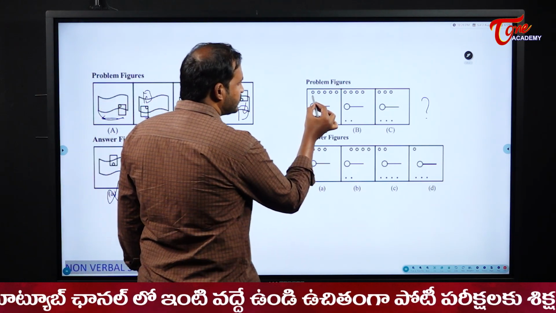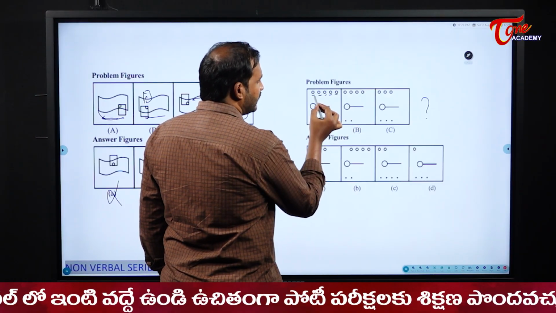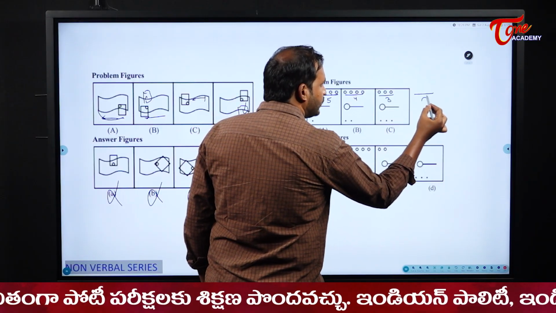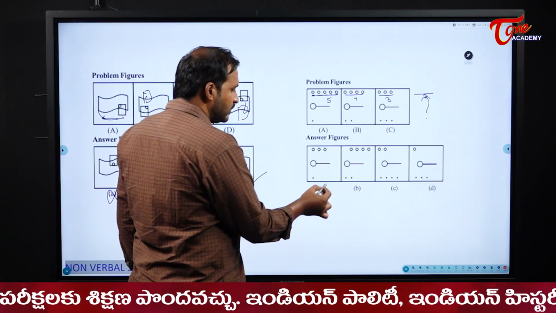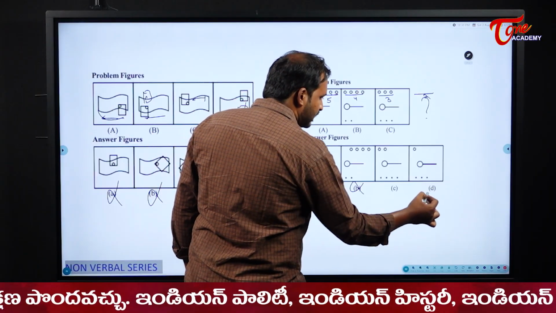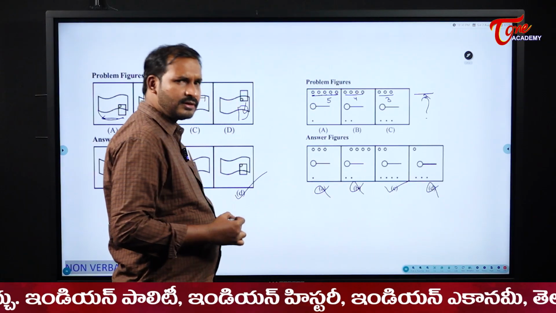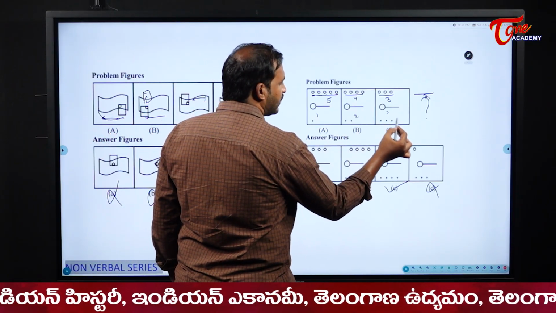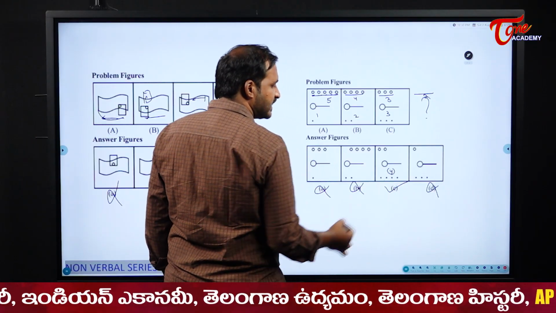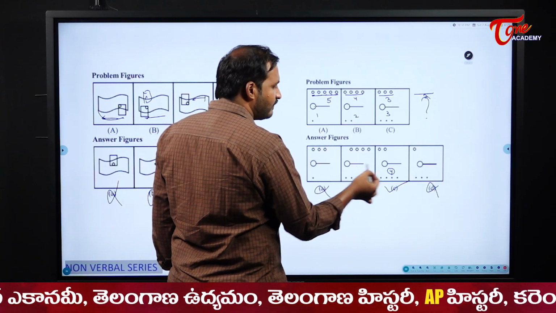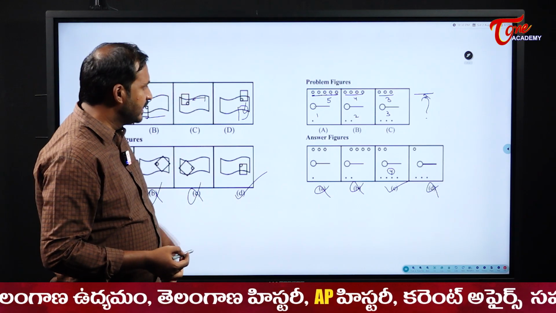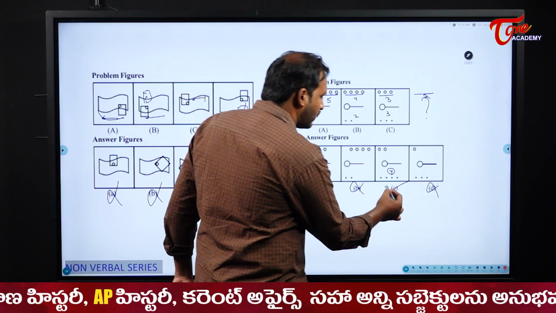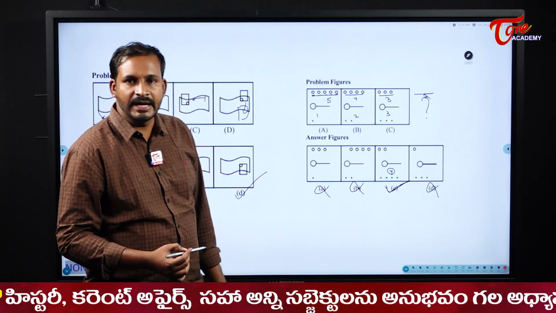Now please see here what happens to the circles at the top. Initially I have 5. Next I have 4. Next I have 3. So next I should have how many? 2. So with that itself, I will come to know that my answer is option C. But just to verify, please observe here 1 dot, 2 dots, 3 dots. Next it should be what? 4 dots. Yes, it is satisfying that one also. When it comes to the middle one, it remains the same. Whatever the shape it was there in the first figure, the same shape is continuing for me. So here my answer will become option C.